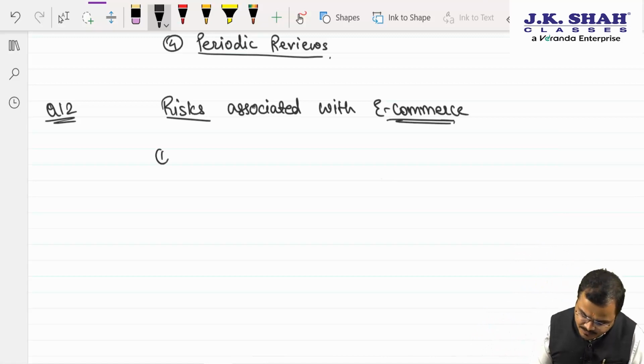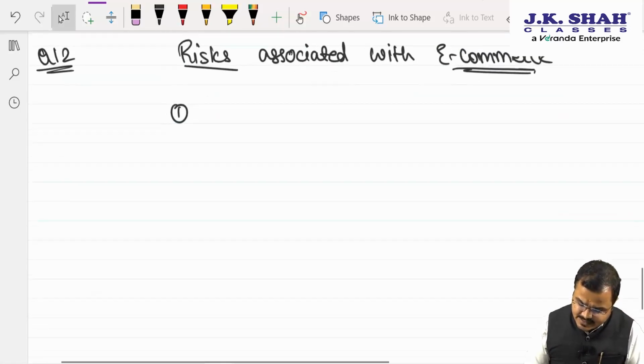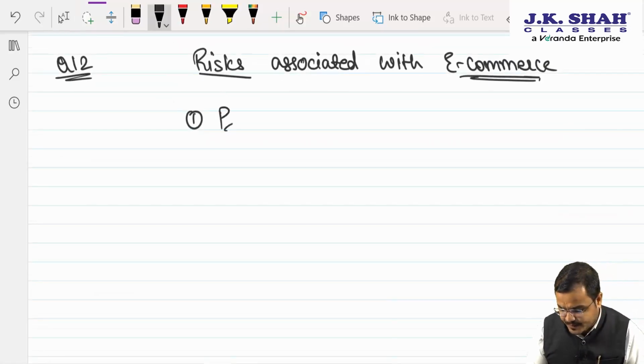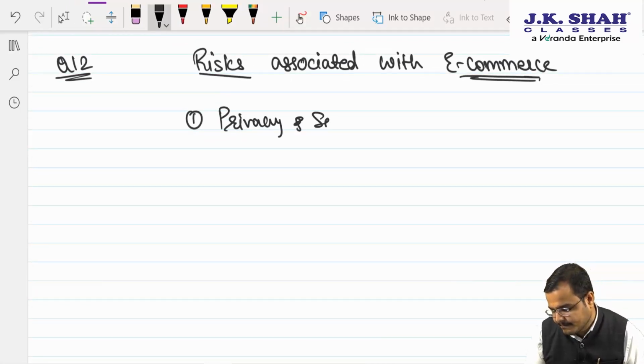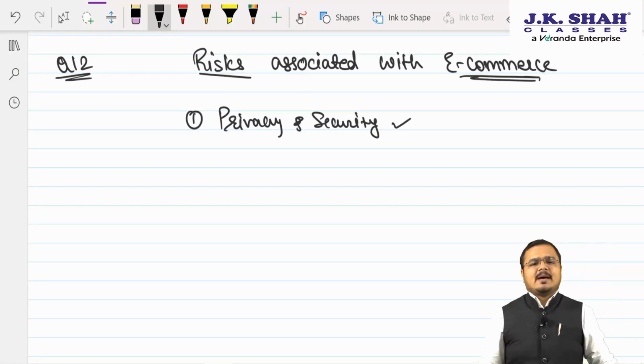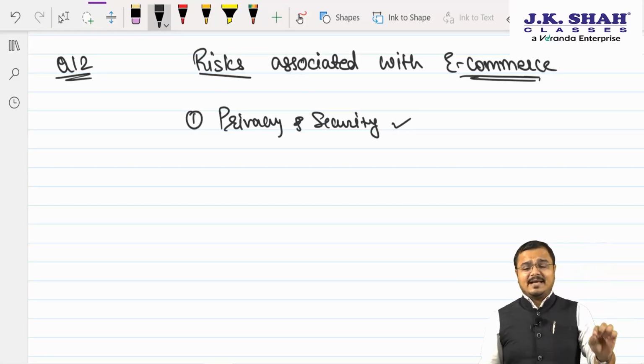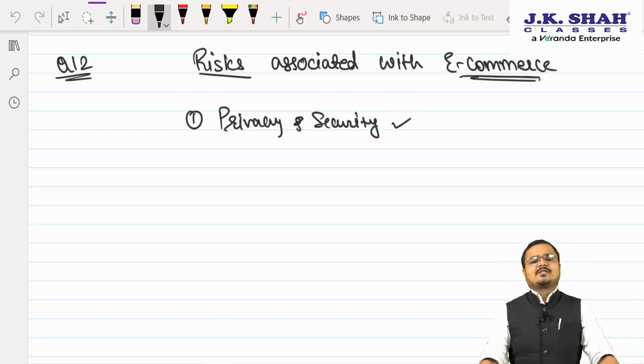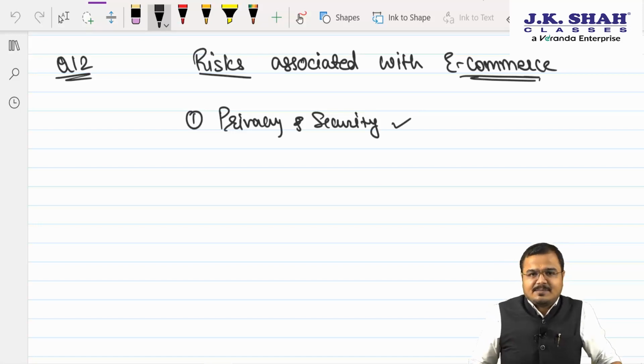Number 1 risk is what? Sir, number 1 risk is privacy and security. Now chartered, privacy and security is the biggest threat when it comes to e-commerce business. Because maintaining data privately, keeping the data in 100% privacy, is the first challenge which business organizations generally face.